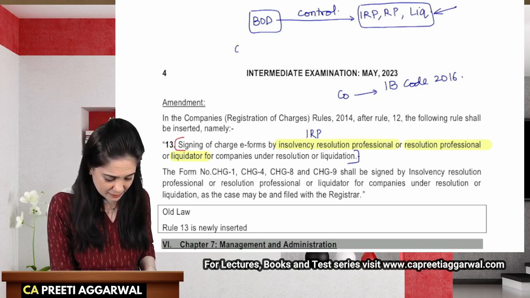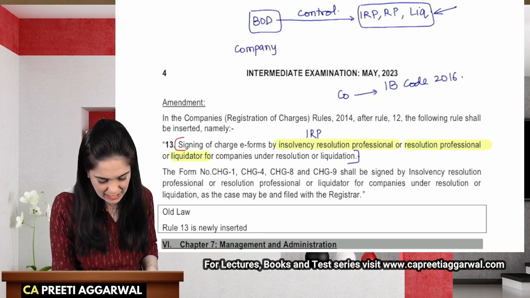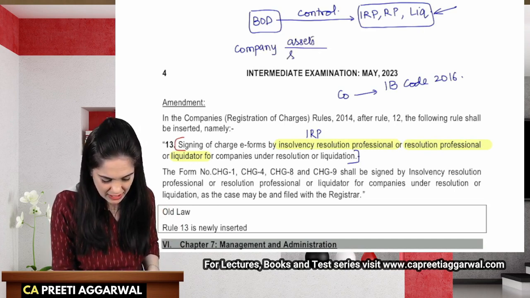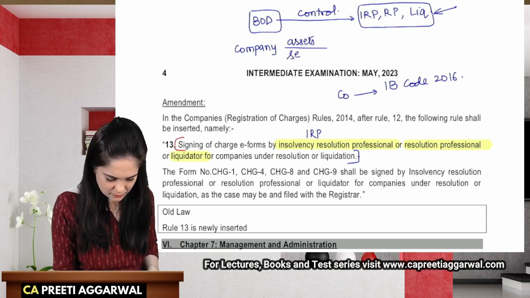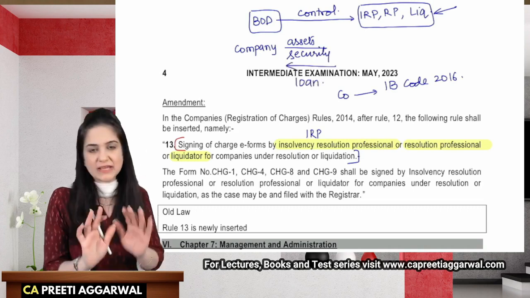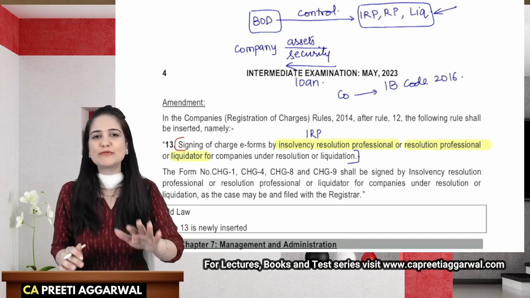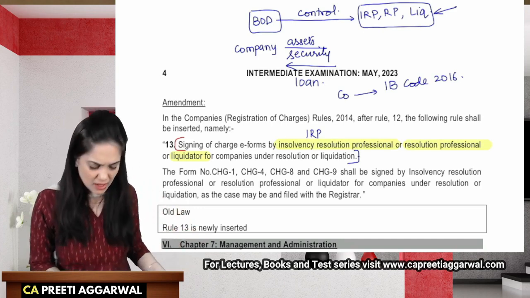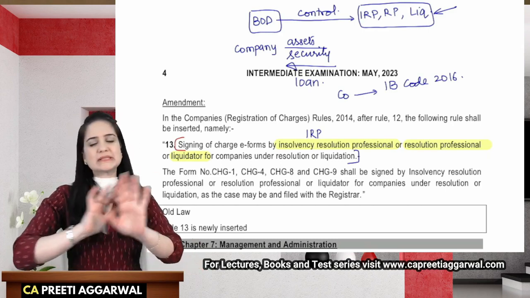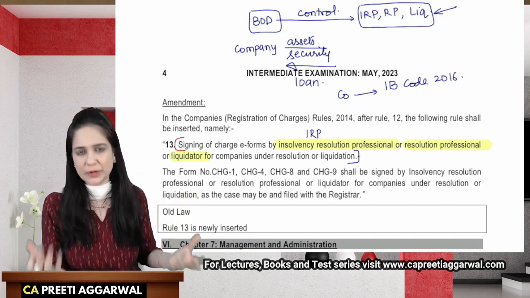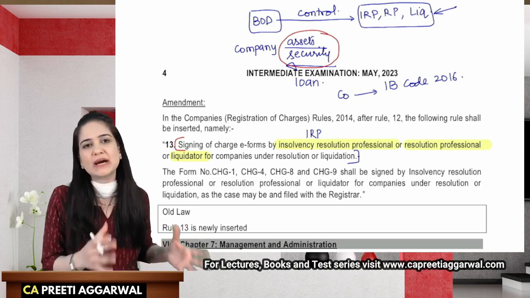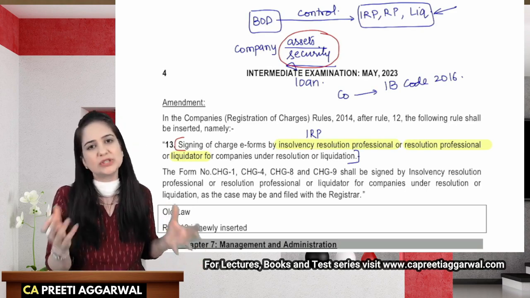Now if the company which is going into liquidation has managed to give certain assets as security and obtain loan against it, which is very unnatural, I would say. Nobody would want to give loan to such a company. But yes, maybe you want to revive that company in some manner. So if the company has in some manner obtained loan against the security of asset, it means a charge is created. Now, if a charge is created, somebody has to sign the form. Somebody has to sign CHG1.